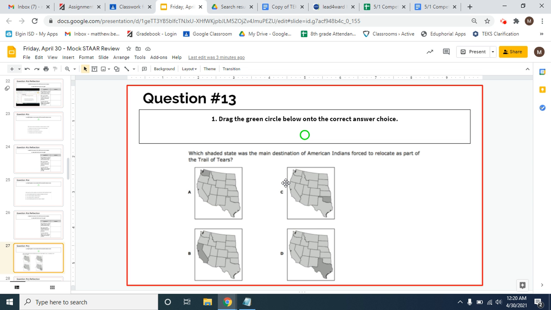And remember, the reason why is because this land here in Oklahoma that the Native Americans were sent to and given was very poor quality land, right? This was land that white settlers would not have wanted. And so they basically just gave it to the Native Americans as the worst possible situation for them so that white settlers could take all the good land. So C would be the correct answer here. It's just really important to remember where it was that the Native Americans ended up as a result of all of those issues that occurred with Andrew Jackson.